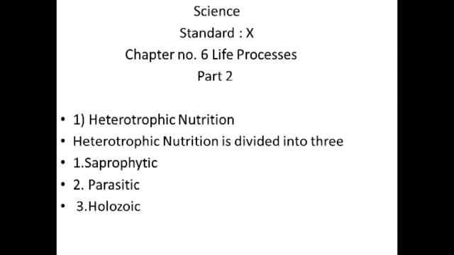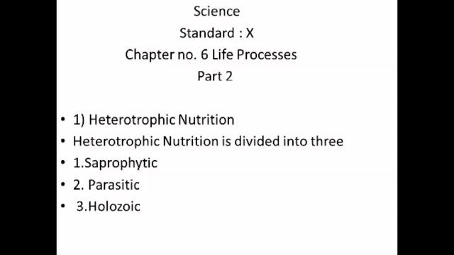Hence, saprophytic nutrition is a mode of heterotrophic nutrition in which organisms derive nutrients from the dead and decaying organic matter. They absorb through their body surface organic fluids formed due to putrefaction of dead organisms. Organisms having saprophytic mode of nutrition are known as saprophytes.